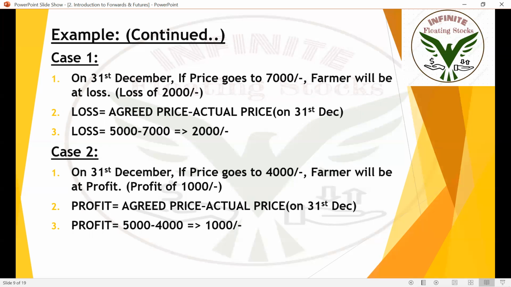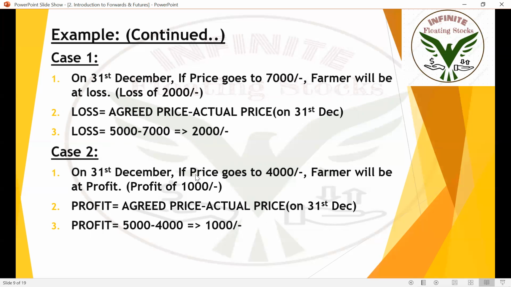That's the agreement. So loss is nothing but agreed price minus actual price on 31st December. So what was the agreed price? The farmer told that he'll be selling all his vegetables at 5,000 only, irrespective of the situation. But the current price on 31st December, or actual price on 31st December, is 7,000. So because of that contract, the farmer will be losing 2,000 here.